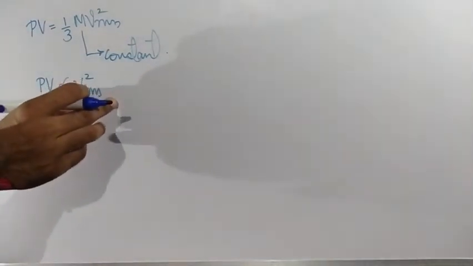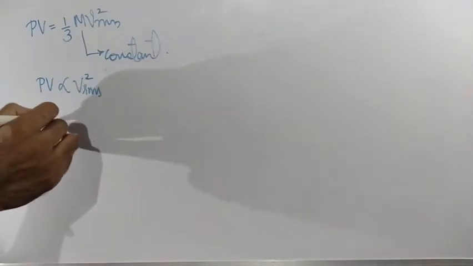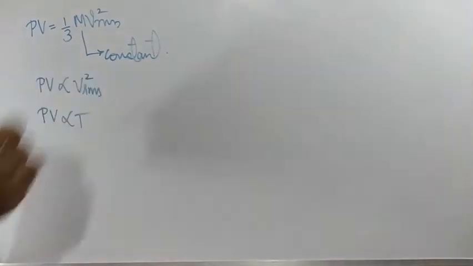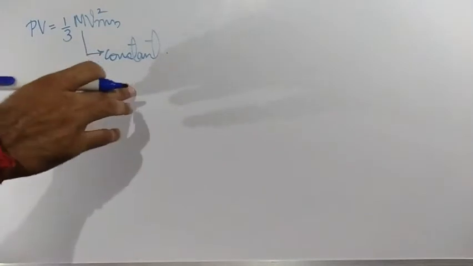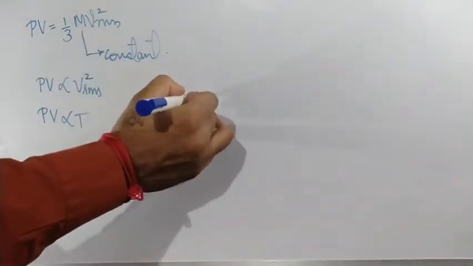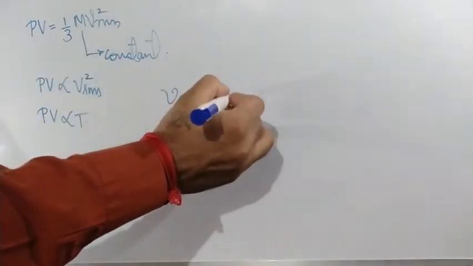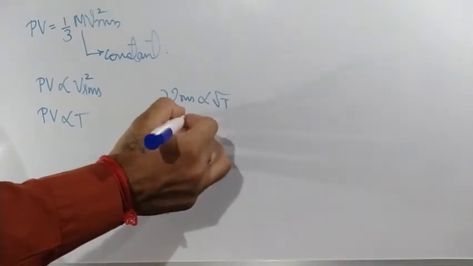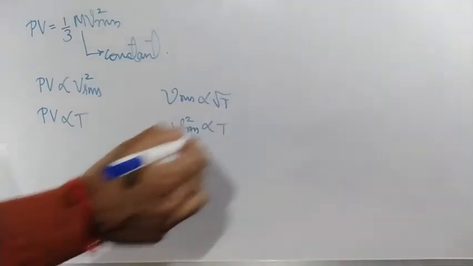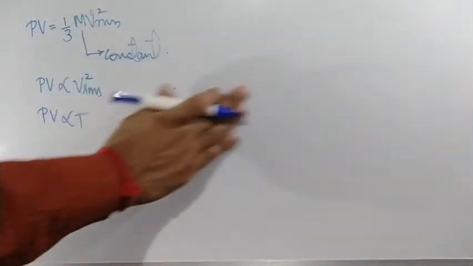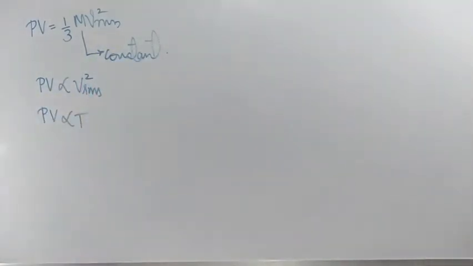Vrms is proportional to root T, so Vrms square will be proportional to temperature. Squaring on both sides, the square root will get cancelled. Clear? So PV is proportional to temperature T.